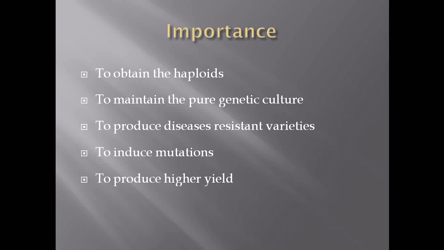Then selection of seedling is the most important factor. If you are going to select some diseased seeds, or seeds which are decaying, from those seeds we can't get the proper type of results. That's why the selection of seeds or the selection of embryo without damaging it is the most important factor, or these are the factors which can affect the embryo culture.